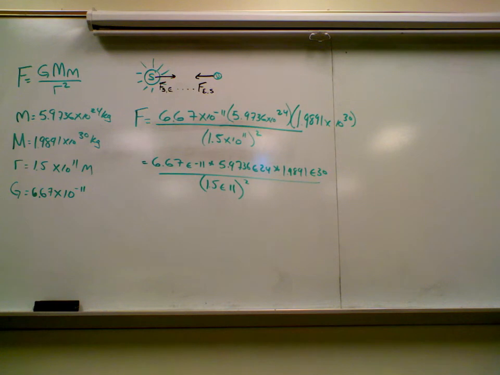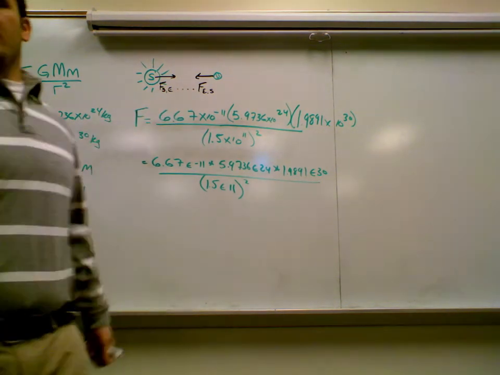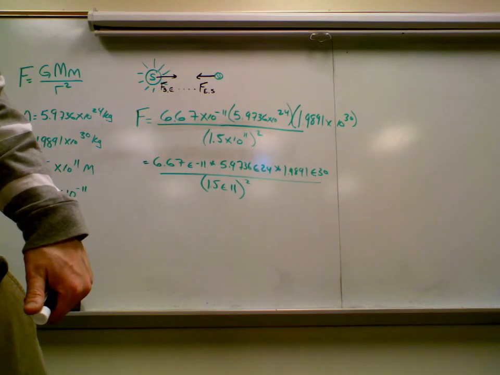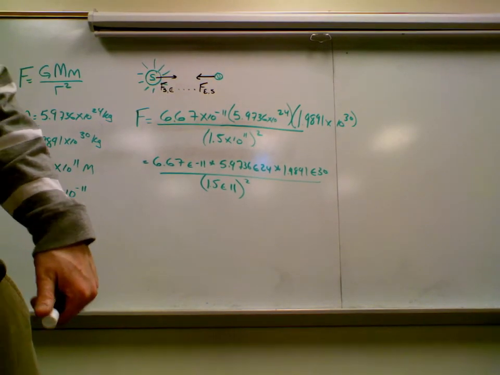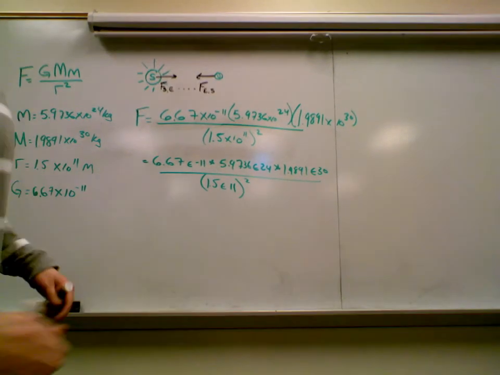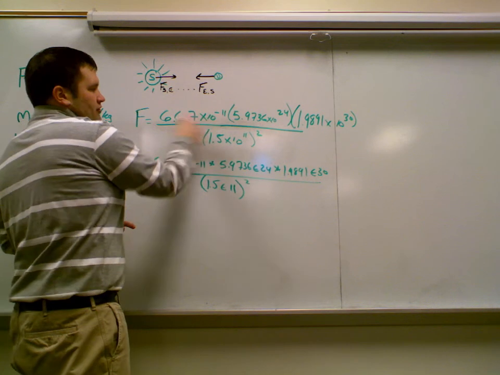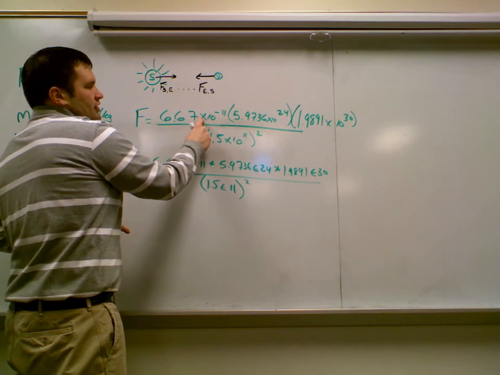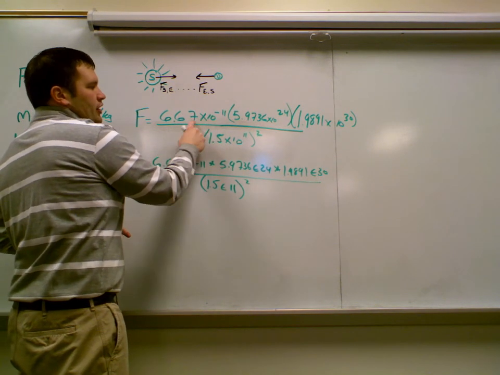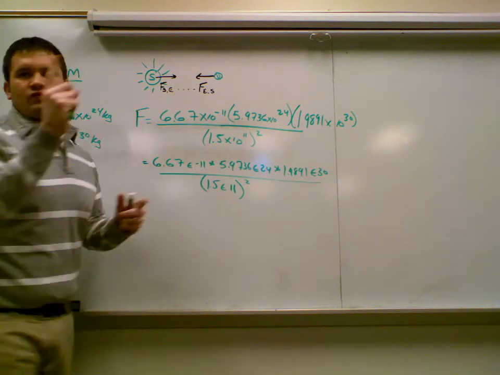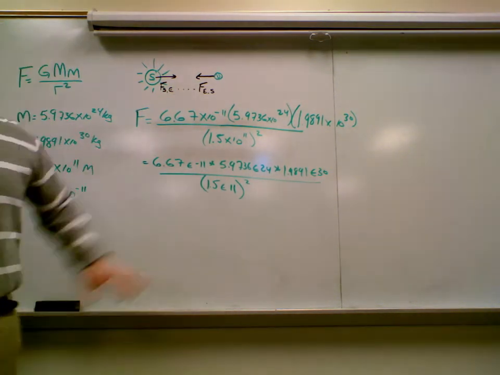E means times 10 to the. You hit second comma. So hit the blue button, and then there's a comma right above the 7. It'll give you a little E, and that little E means times 10 to the. But if you do this, Gunas, and you put it like this, the calculator sees this as 2 numbers. If you do this, the calculator sees it as 1 number, which makes the division a lot better.